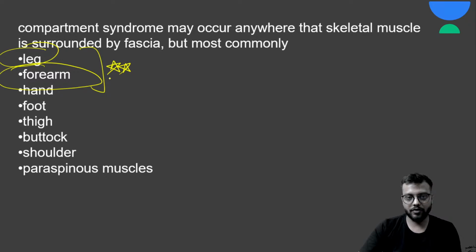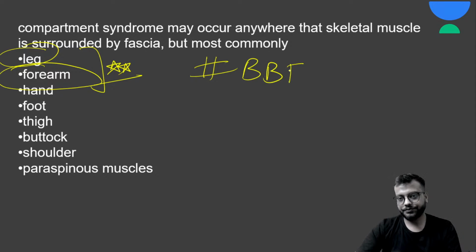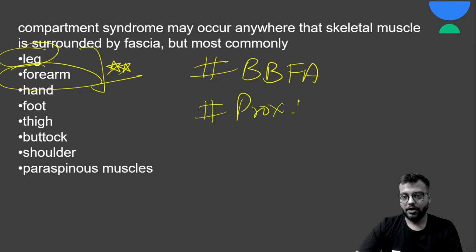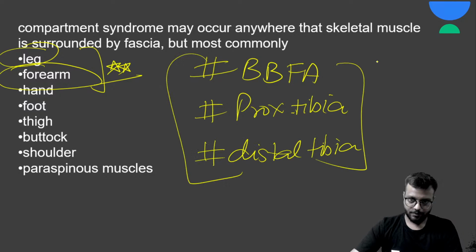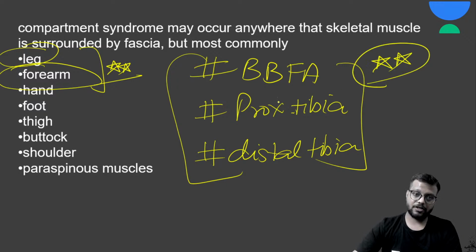So fracture of both bone forearm, fracture of proximal tibia, and fracture of distal tibia, they are very commonly associated with the compartment syndrome. And in fractures में especially ये ध्यान रखने वाली बात है, closed fractures only. ओके, सिर्फ क्लोज फ्रैक्चर्स के अंदर ही कंपार्टमेंट सिंड्रोम होता है.